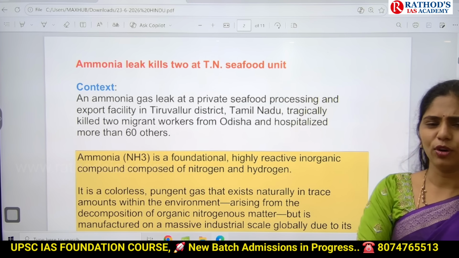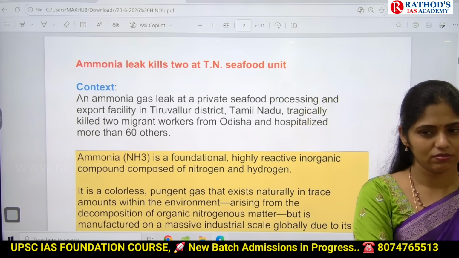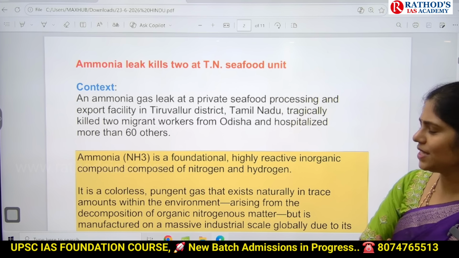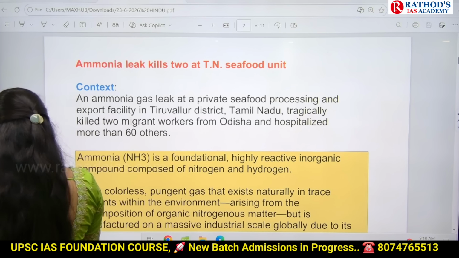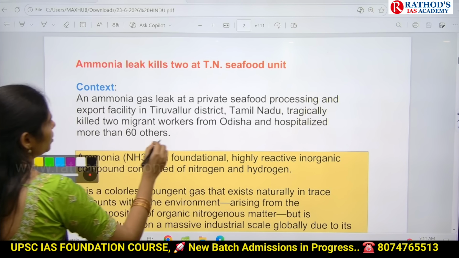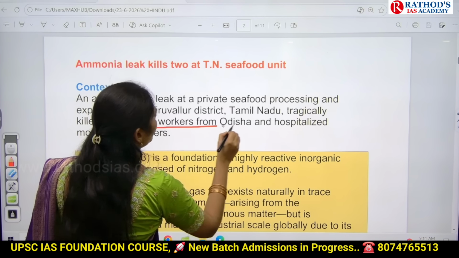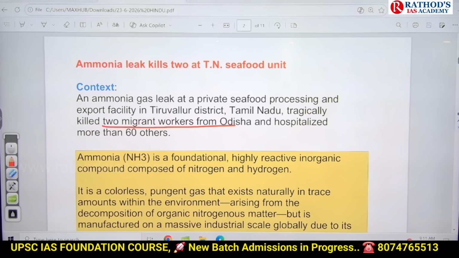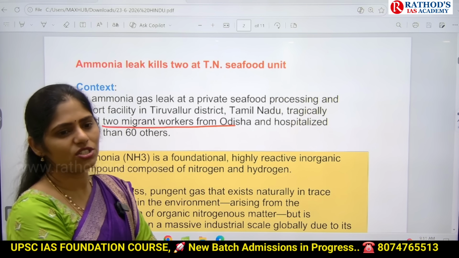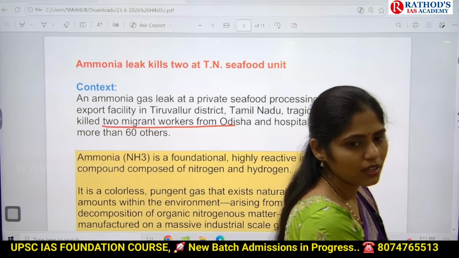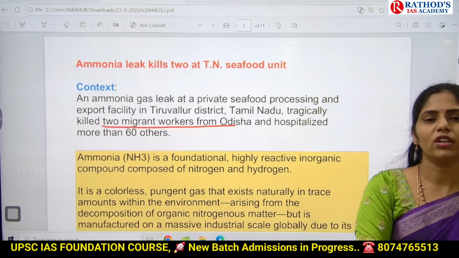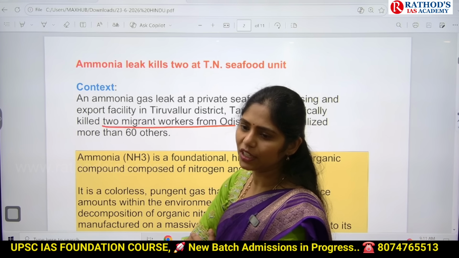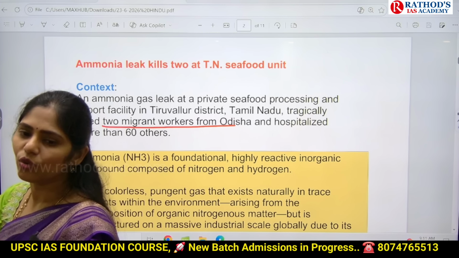Okay, from the mains point of view, how can UPSC ask you a question? Can UPSC ask directly a question on ammonia? For sure it won't. So the important point you have to see here is who died here? Migrant workers. So how UPSC can give a question: there is an increase in disasters in the industrial sector in our country. Discuss how these migrant workers are more vulnerable and what safeguards are provided by the Government of India to protect these migrant workers who are working in this industrial sector.